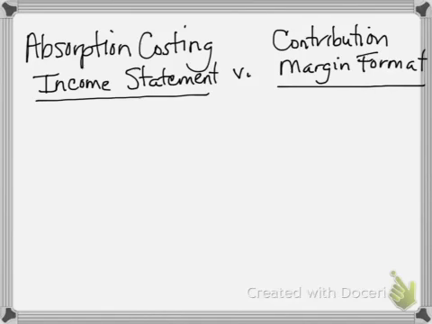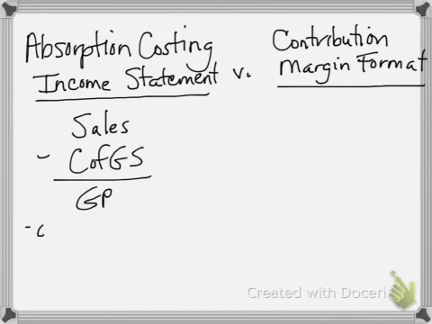We're concerned more about the category of the cost and not whether it's variable or fixed. When we get to the contribution margin format, which is more helpful in the managerial setting, then the emphasis isn't so much on whether it is operating cost, cost of goods sold or cost of goods manufactured. The emphasis is exclusively on whether a cost is variable or fixed. So let's just look at a bit of comparison.